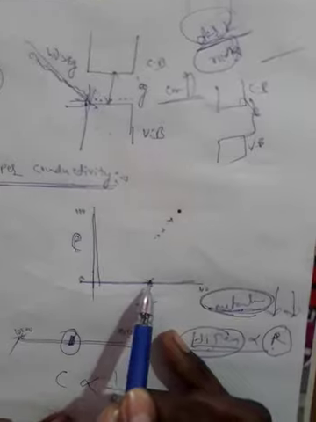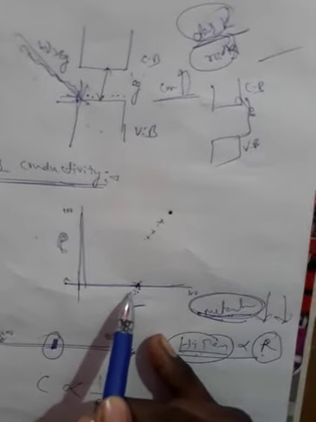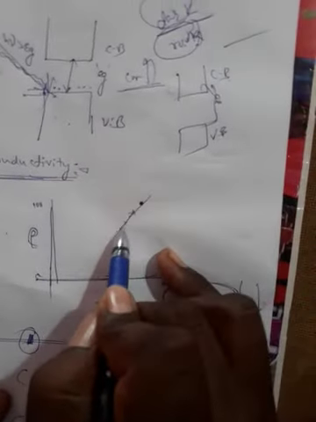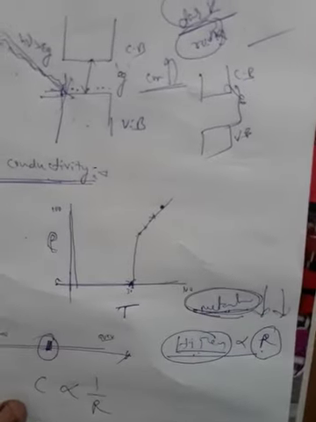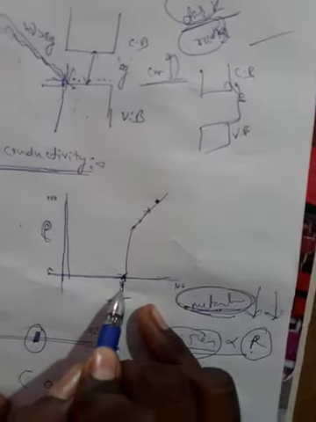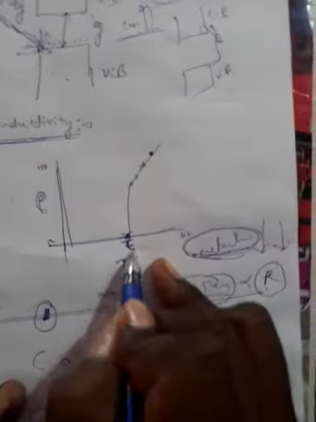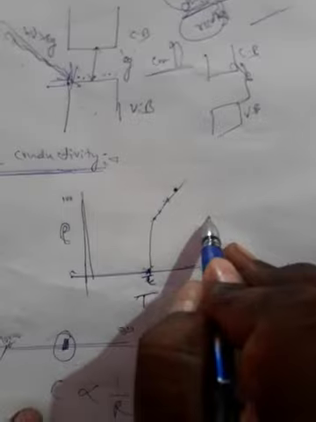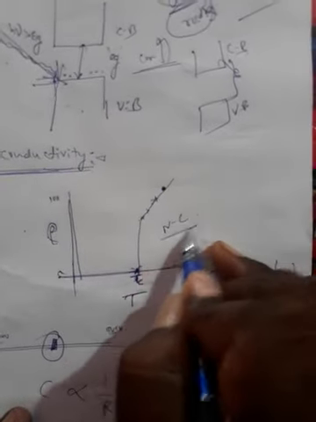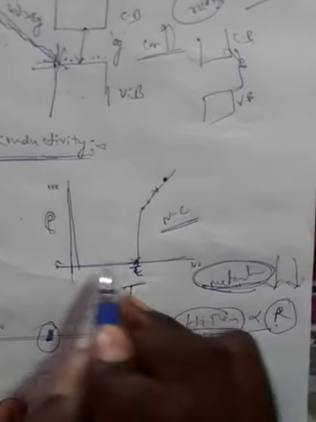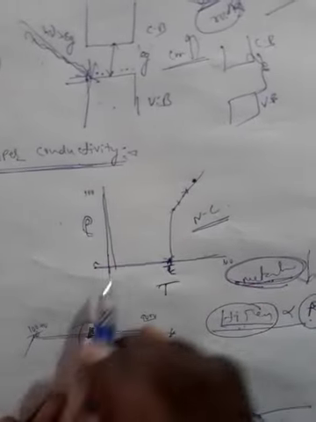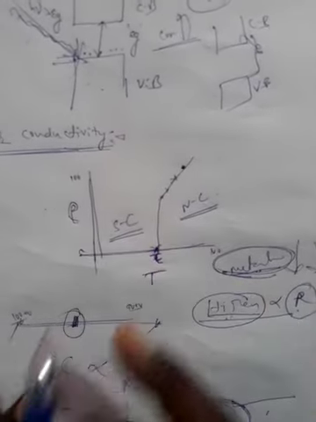The temperature decreases along with the resistance, and at a certain temperature, for example 13 degrees centigrade, the resistance will be 0. That temperature is called the critical temperature or transition temperature. Above the transition temperature, the material behaves as a normal conductor. Below the critical temperature, the material behaves as a superconductor.